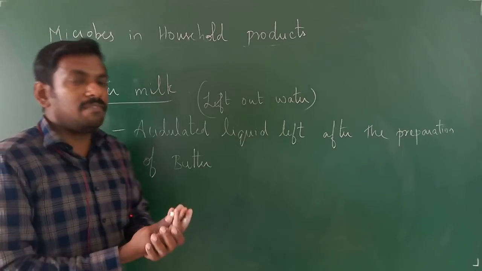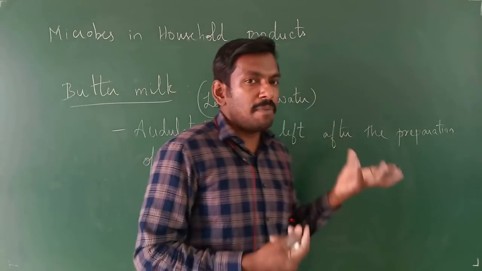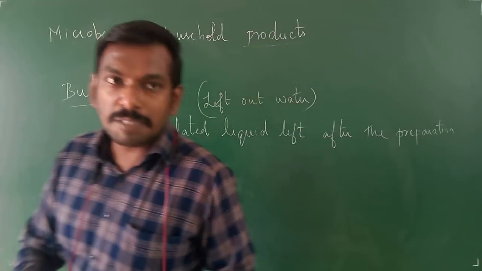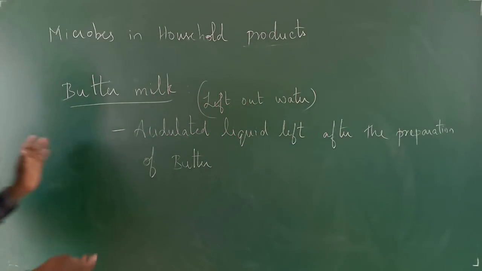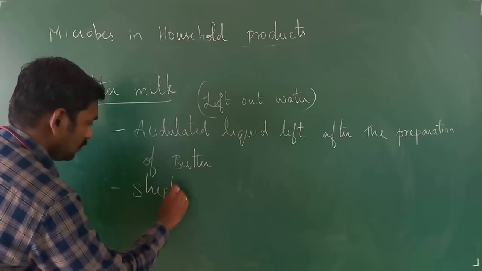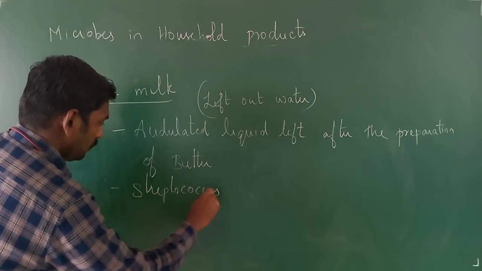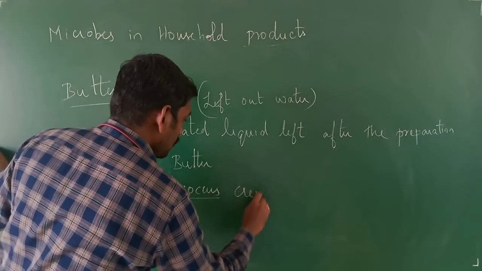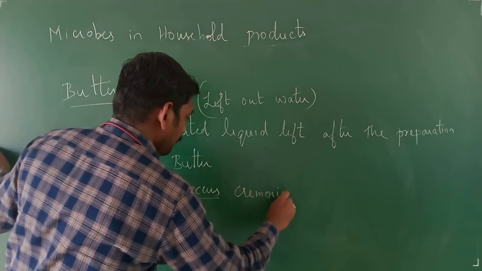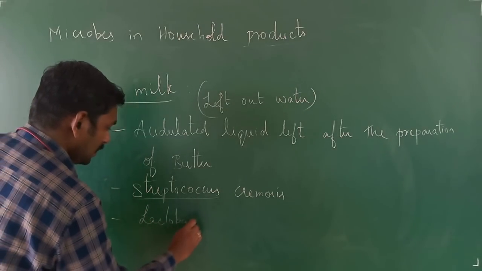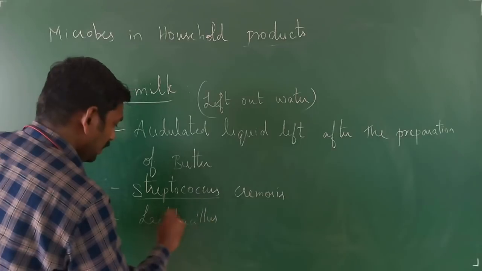We can also obtain the buttermilk by addition of some microorganisms, right? Especially Streptococcus cremoris, right?